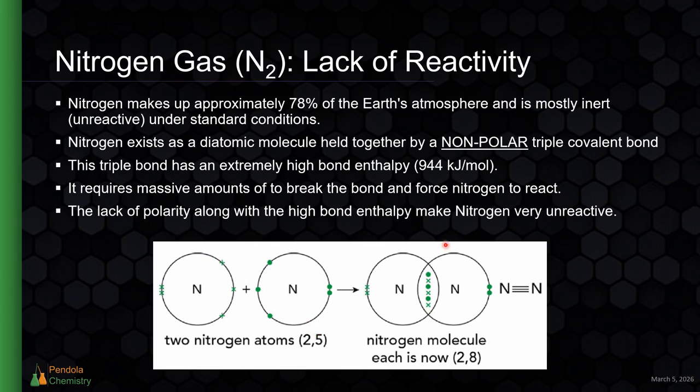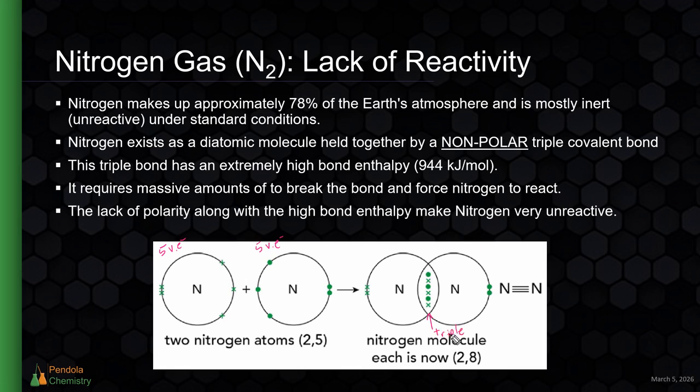When nitrogen gas gets created, 2 nitrogen atoms, which each have 5 valence electrons, are going to bond with each other, creating a triple bond in the nitrogen.